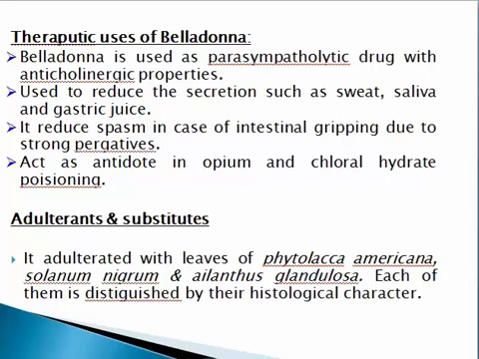Now, the adulterants. It is adulterated with leaves of Phytolacca americana, Solanum nigrum and Ailanthus glandulosa. Each of them is distinguished by their histological characters, meaning their histological characters are different from those of Atropa belladonna leaves. With that, we can easily distinguish the original plant of Atropa belladonna from its adulterants.